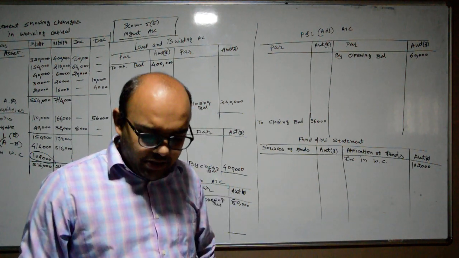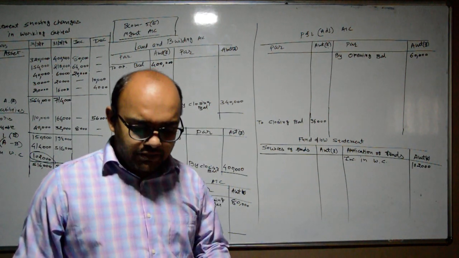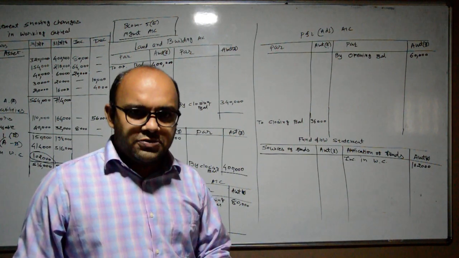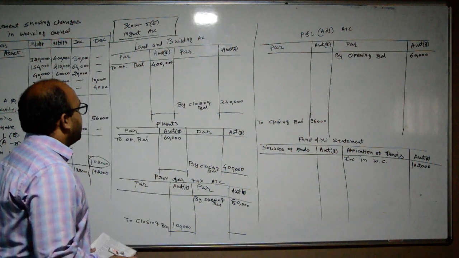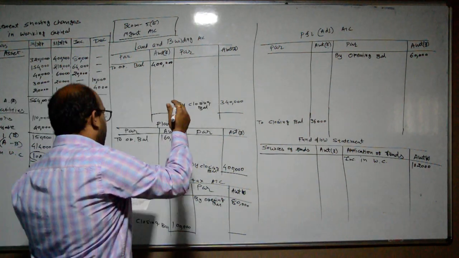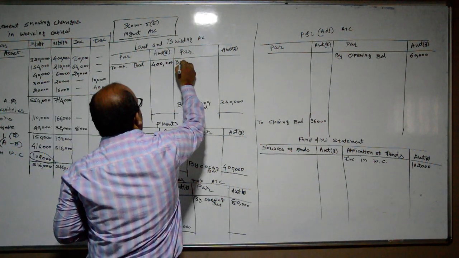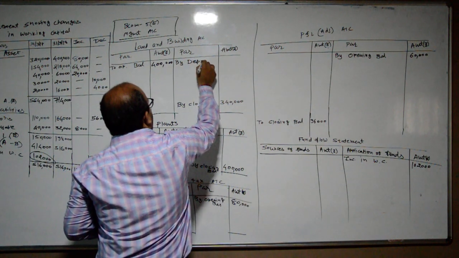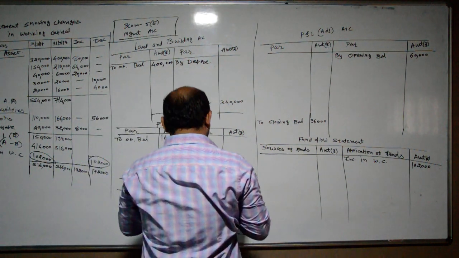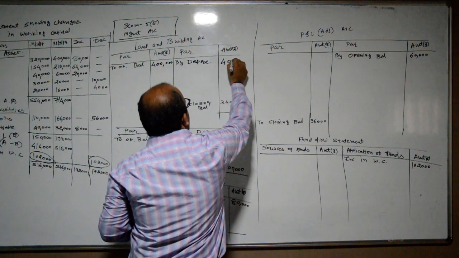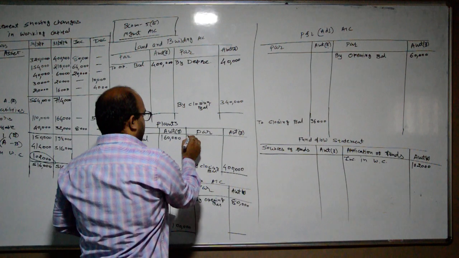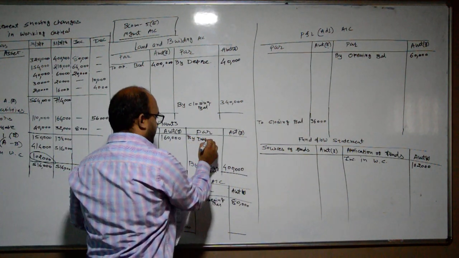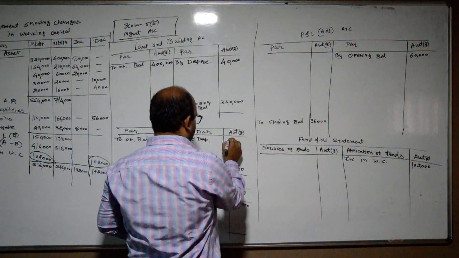Depreciation on land and building of rupees 40,000 means depreciation account debit, and the respective fixed asset account credit. So we will have an effect on the credit side of land and building: by depreciation account, how much amount? 40,000. Then in plant, by depreciation, how much amount? Rupees 20,000.